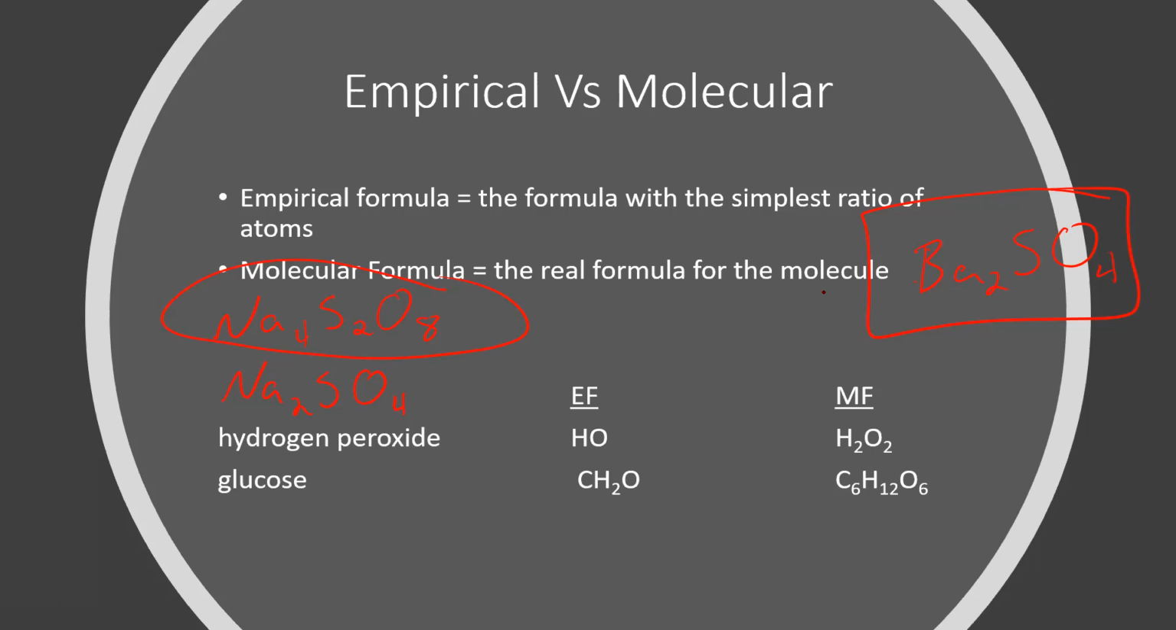So anytime that there's no subscript on an element or the subscript is a 1, you can already say this formula is already in its empirical formula state. Sound good? Are we good with this part of it? So this is one part. This is the simple part of empirical formulas. This is the part you're going to like.